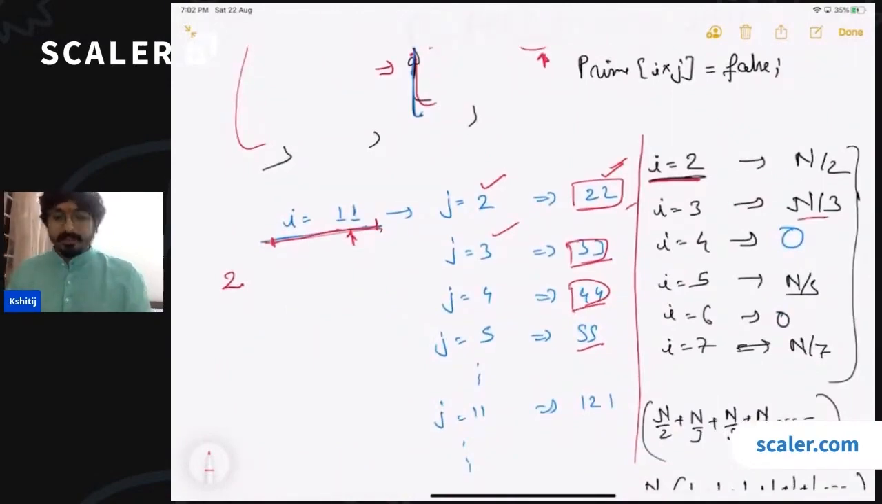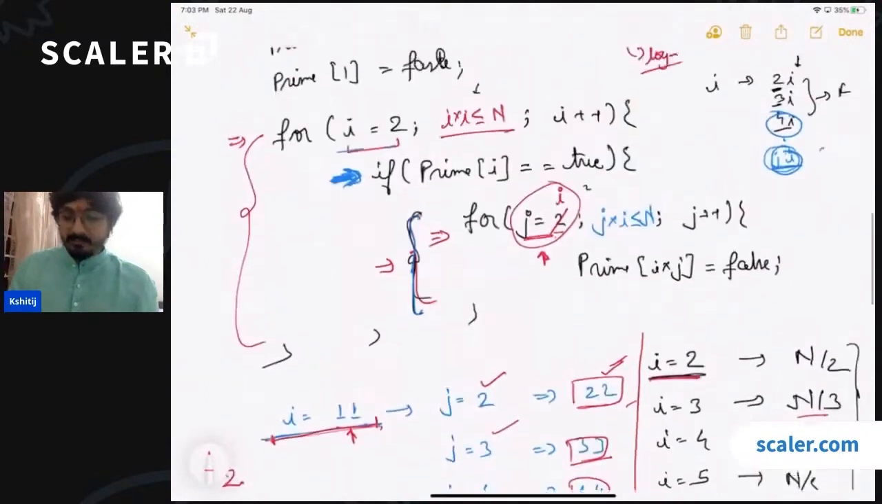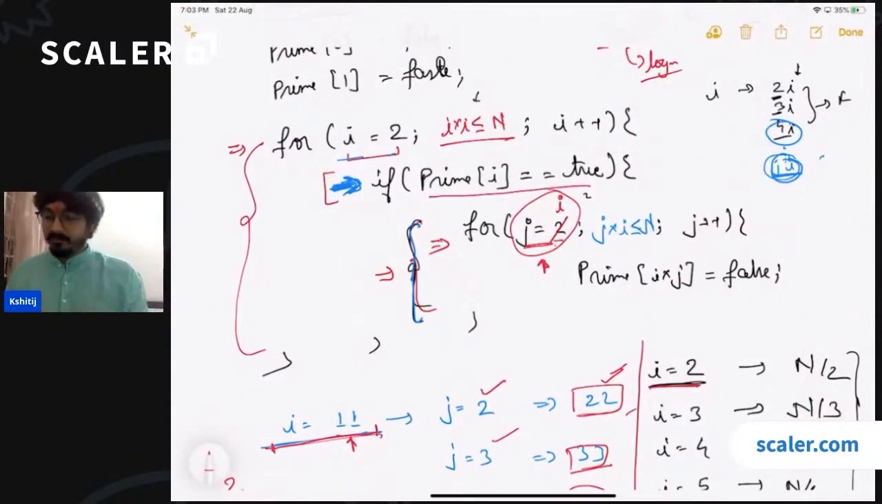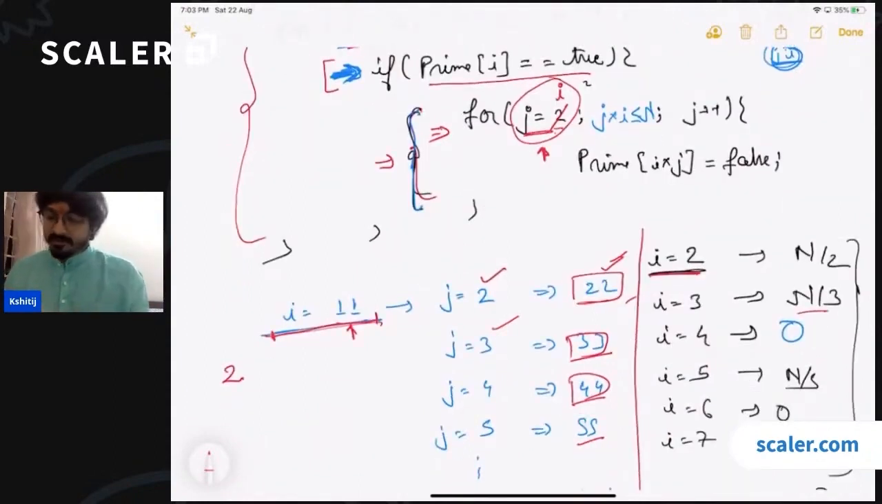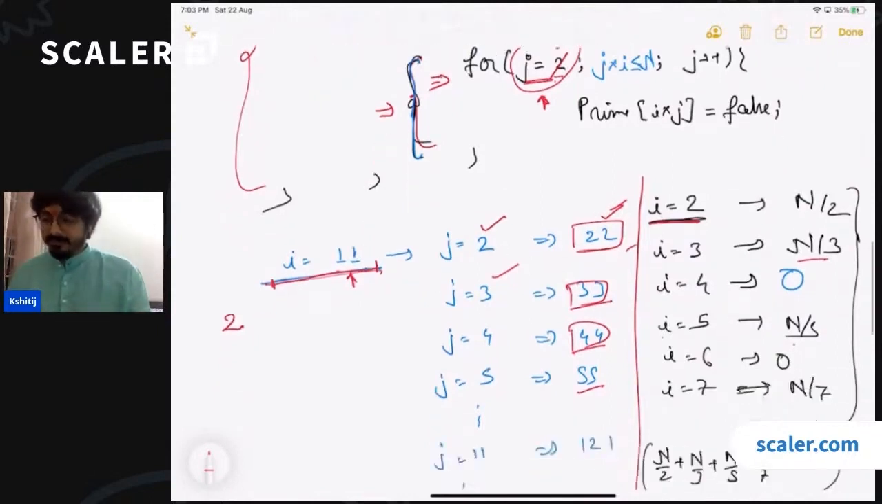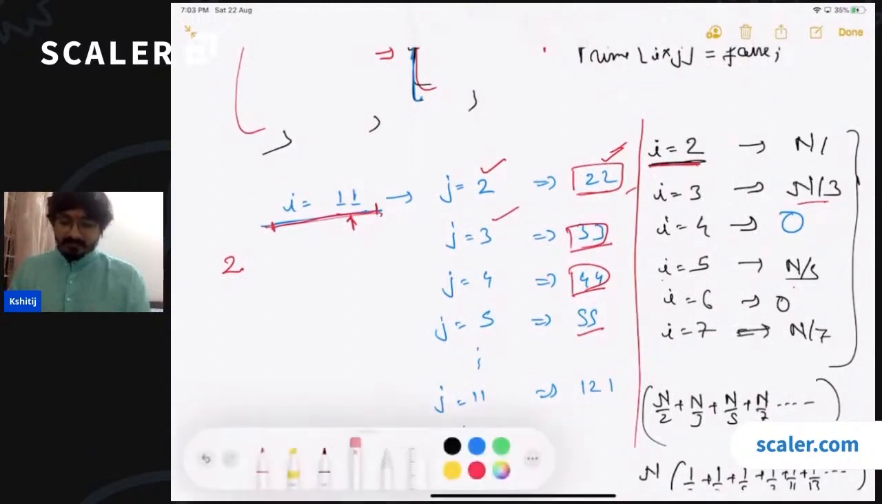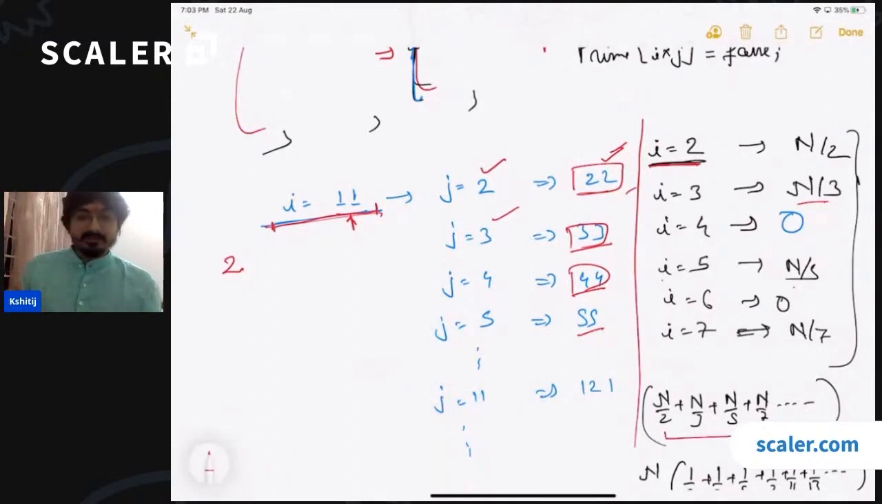For i equals 4, now this is a very important thing, that before running the inner loop, you always check whether this number is prime or not. 4 is not a prime. So for 4, the inner loop will never run. For i equals 5, the loop runs for n by 5. Then for 6, again, since 6 is composite, the loop does not run. Then for i equals 7, the loop runs for n by 7 and so on. When you have to calculate the time complexity, you will be adding how many times the inner loop is running in total, and that will be the overall time complexity. So if you add all of them, you get this series.